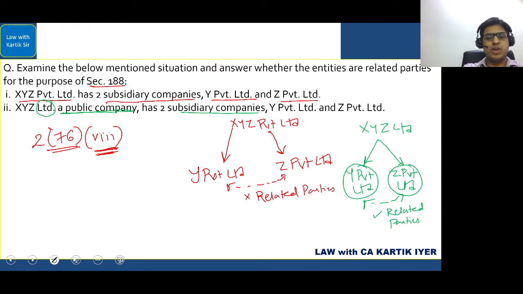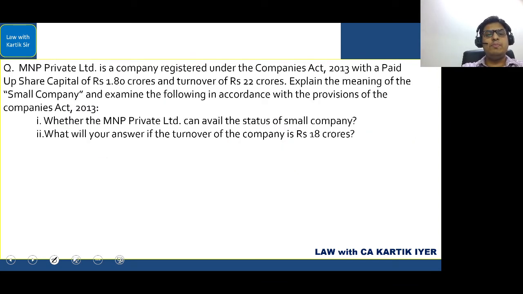Easy, simple to understand. Okay. Next one. MNP Private Limited is a company registered under the Companies Act 2013 with a paid up share capital of 1.8 crores. Okay, so paid up capital is 1.8 crores. Fine. And the turnover of the company is 22 crores.